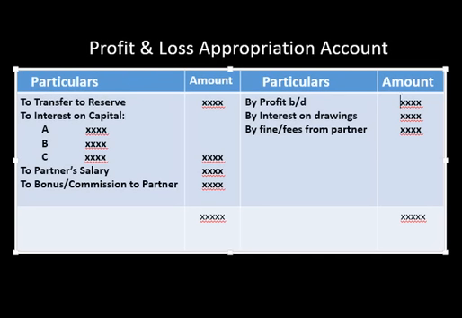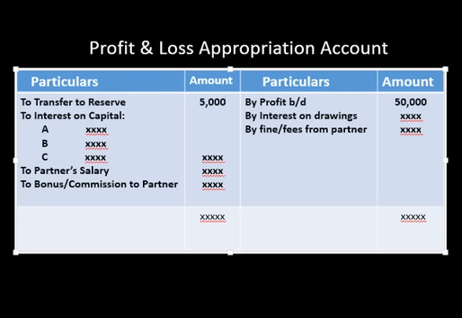Suppose I write here profit 50,000 and it is mentioned in the question that 10% of the profit is transferred to reserve. So 10% of this profit will be 5,000, which I will write here as the first item. But be careful when you read this item, transfer to reserve. Sometimes it is mentioned that 10% of profit is transferred to reserve, so I am transferring directly 10% of the profit to reserve.